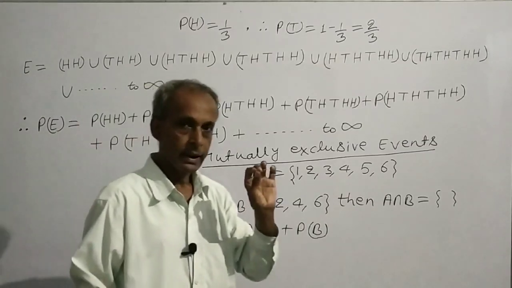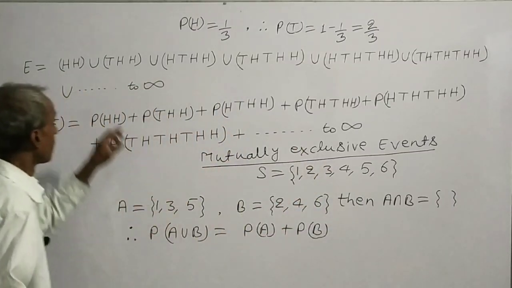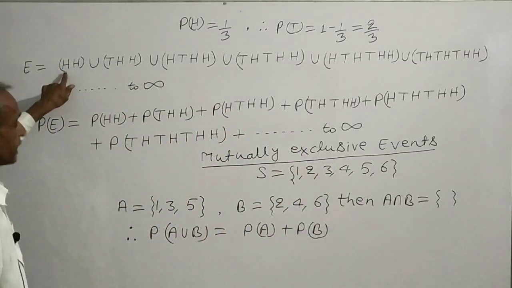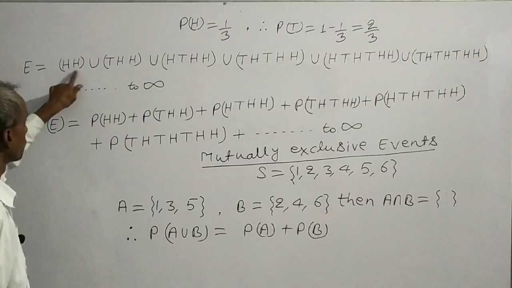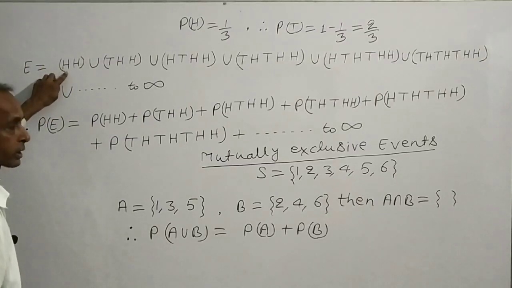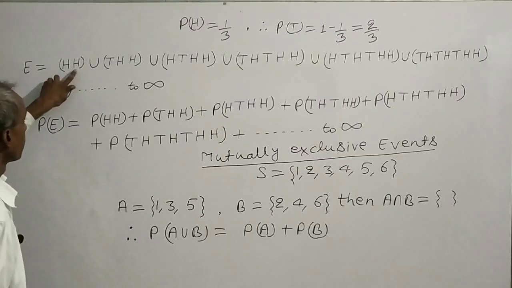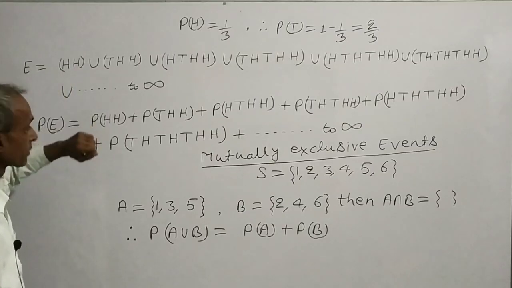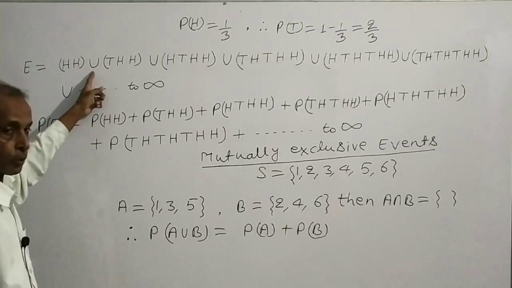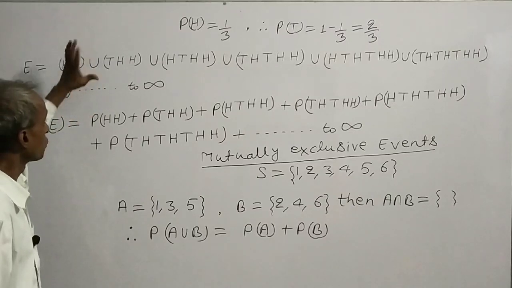The experiment can end in head if we get two consecutive heads: head in first toss and head in second toss. Then the experiment can end in head, or, in probability we write, or by union.